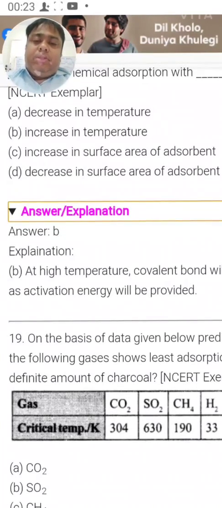Again, 19. Critical temperature is given. Now what is the meaning of critical temperature? The temperature above which, howsoever the pressure is increased or volume is decreased, the gas cannot be liquefied. It is called critical temperature. So critical temperatures of CO2, SO2, CH4 and H2 are given. On the basis of the given data, predict which of the following gases shows least adsorption on a definite amount of charcoal.